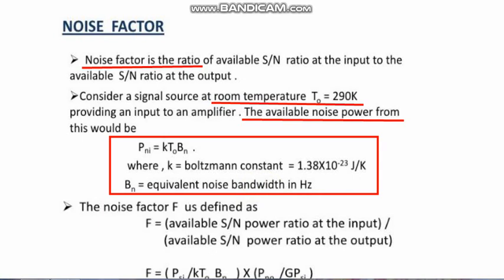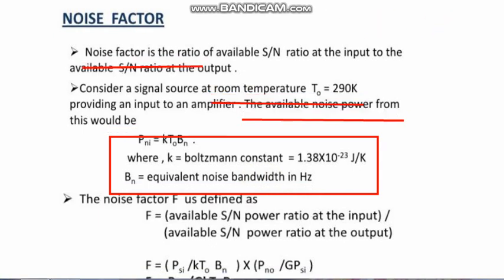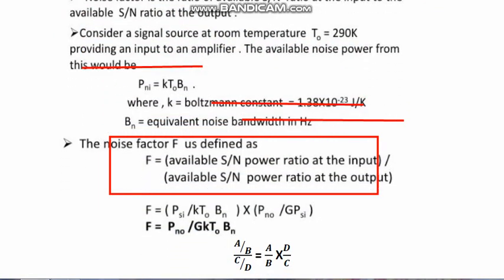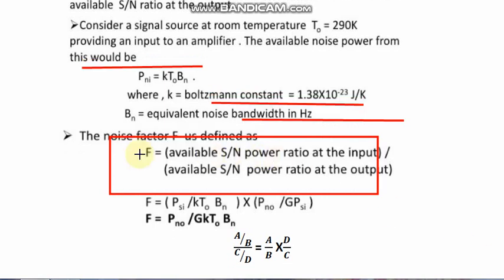So the noise factor can be mathematically written as capital F, where F is for noise factor, equal to Si by Ni divided by So by No.